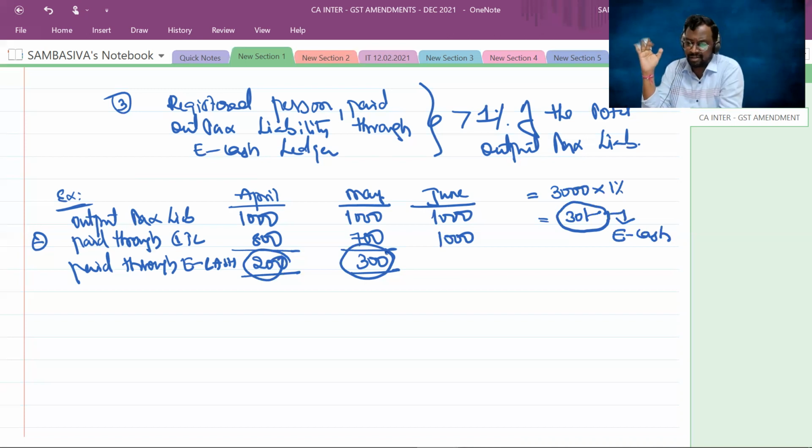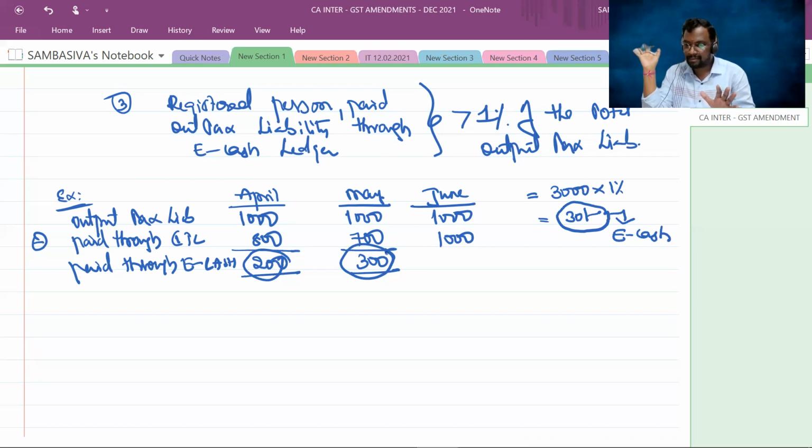Now, in that case, for the month of June, this 86B provisions are not applicable to me. I can pay 100% of my output tax liability by using my input tax credit. So 99% through input tax credit, 1% through electronic cash ledger, that condition is not applicable, as I have satisfied this criteria. Are you following, sir, everyone?